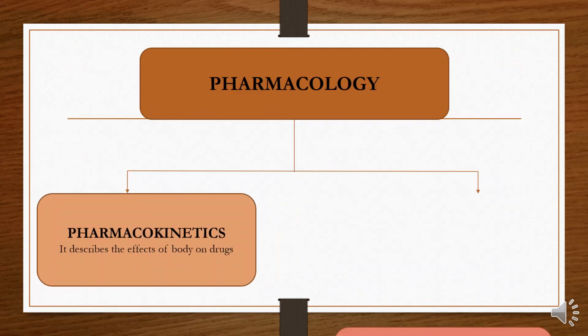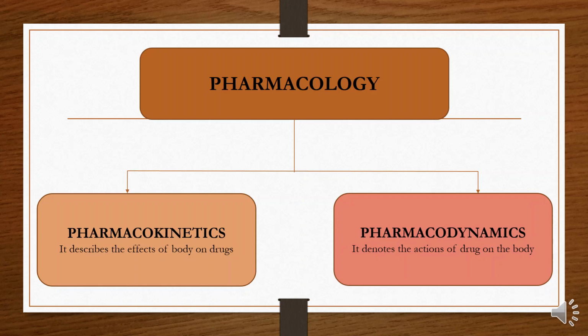So there are two main branches of pharmacology: Pharmacokinetics and Pharmacodynamics. In simple words, you can say Pharmacokinetics describes the effects of body on drugs, and Pharmacodynamics denotes the actions of the drug on the body.